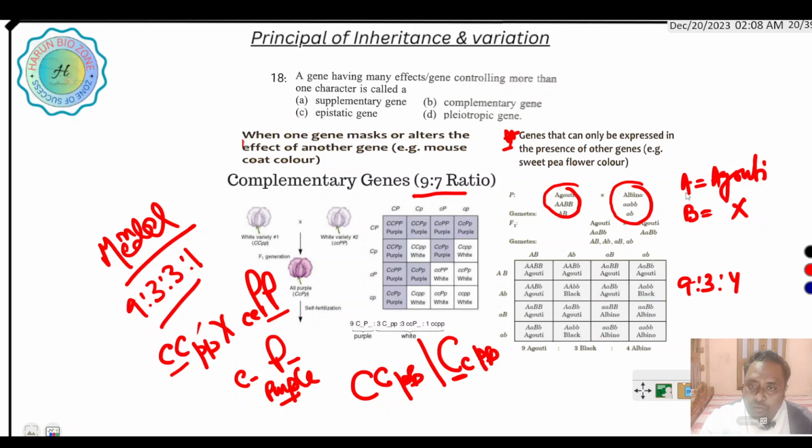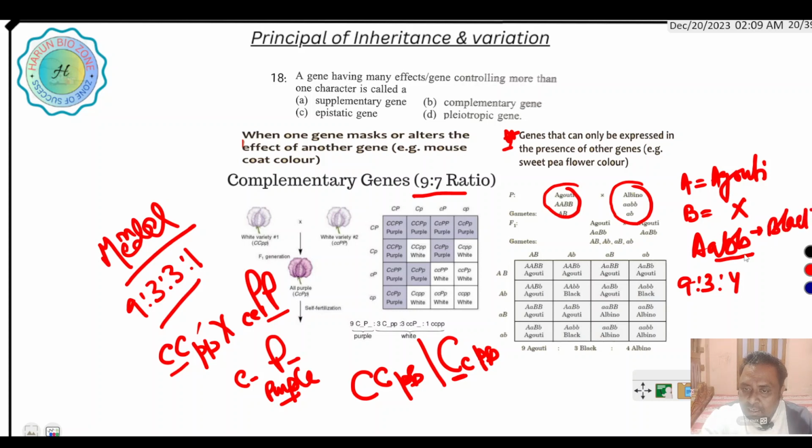When A and B, one of them is absent, they produce a different color. Suppose in case of A b b, here capital B is absent, so it produces black color.